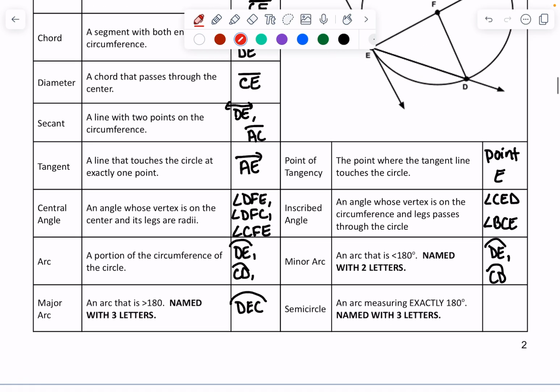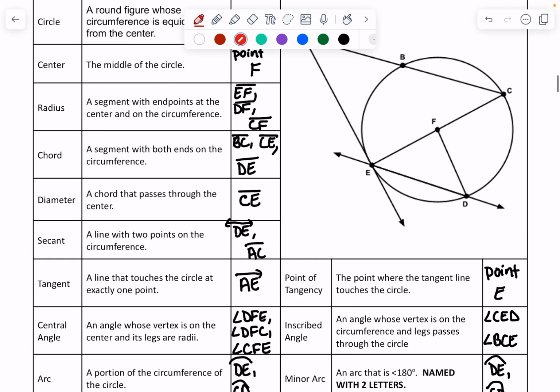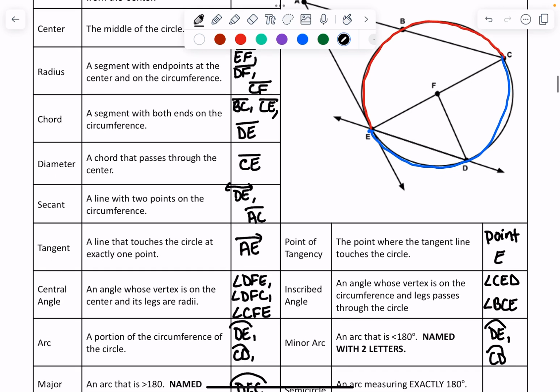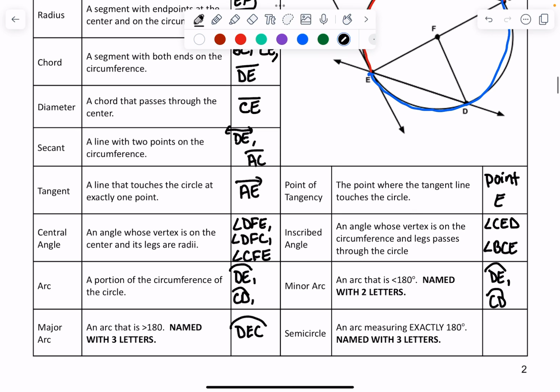All right. Then lastly is a semicircle. So semicircles are half of a circle. Y'all should know that by now. And they are always named by 3 letters because you don't know if they're talking about this part of the semicircle or this part of the semicircle. You don't know. So you have to name it with 3 letters so that you know which part of it it's talking about. So my red one would be CBE or EBC. It could be either.